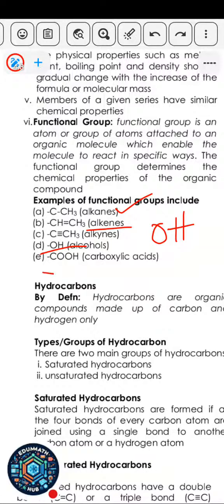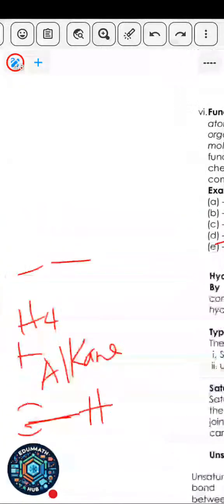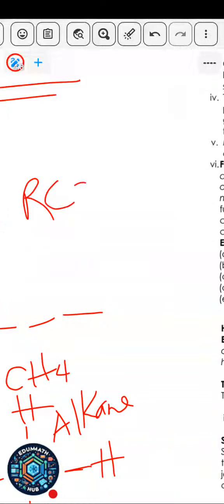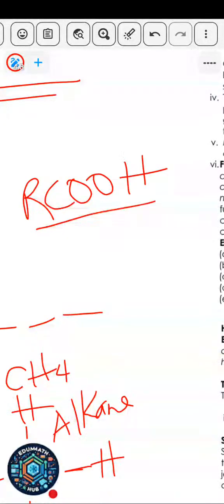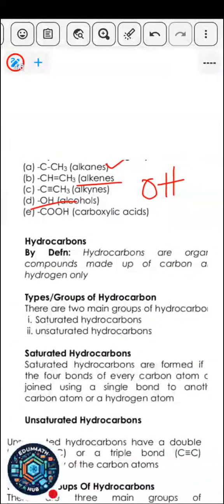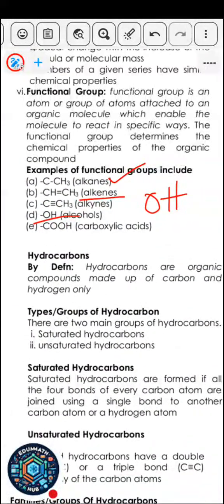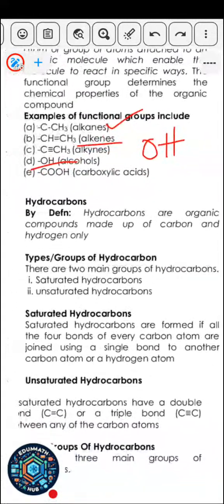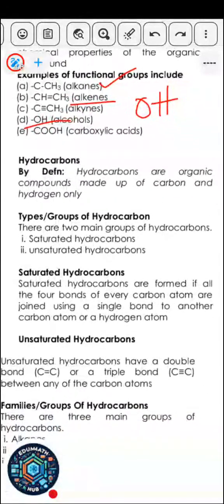Then you have what is called carboxylic acids. Those ones are COOH. I'm going to explain to you how to draw these structures later. RCOOH is the functional group of carboxylic acids. Okay, so just keep in mind. I hope you are following and jotting down one or two things. This stuff is very simple, sincerely. Just get the hang of it and trust me, you'll not make any mistakes.